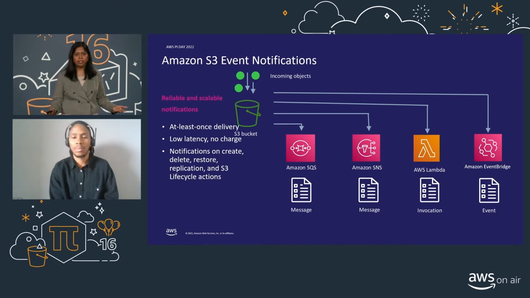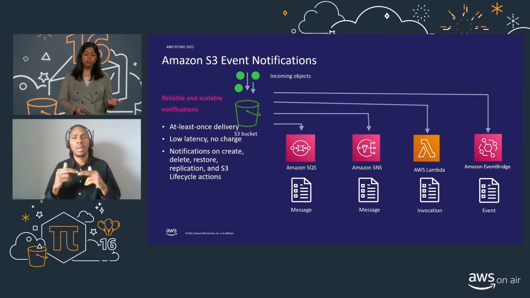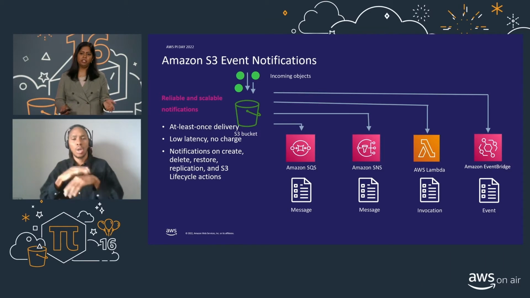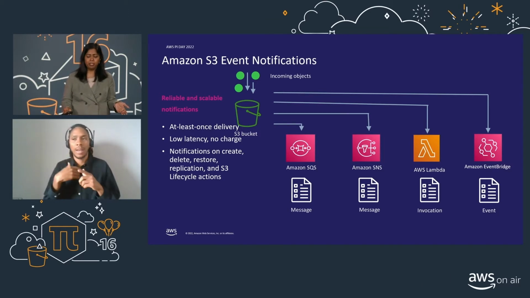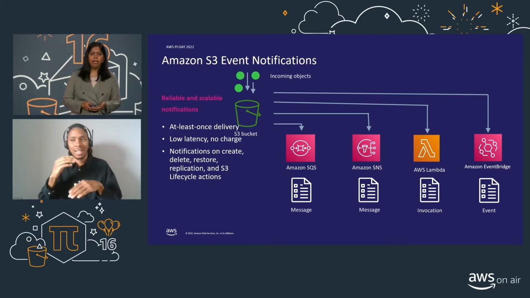So how do we do that with S3 event notifications? When you are building modern applications using S3, you can use S3 event notifications to notify you when certain events happen in your S3 bucket. And S3 event notifications are designed to be delivered at least once and within seconds. So you really have low latency there. And they're absolutely free.